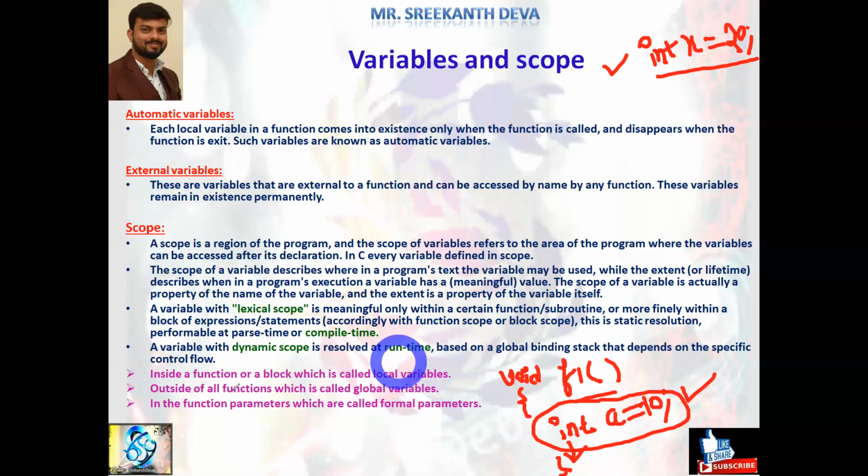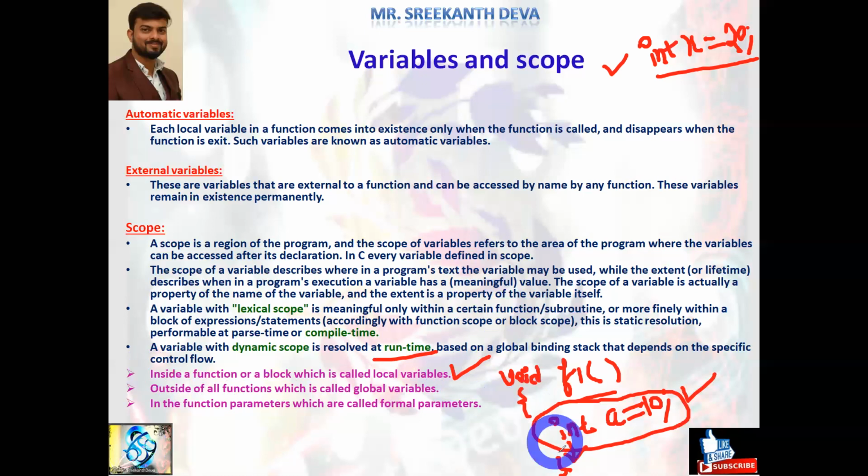A variable with a dynamic scope is resolved at what? Runtime, based on a global binding stack that depends on the specific control flow. Remember it here: inside a function or block is called a local variable. This is the best example. Okay, don't worry, we're going to discuss in detail several example programs about what is a block, what is a function, and how to define user defined functions. We'll discuss in detail, but try to understand.